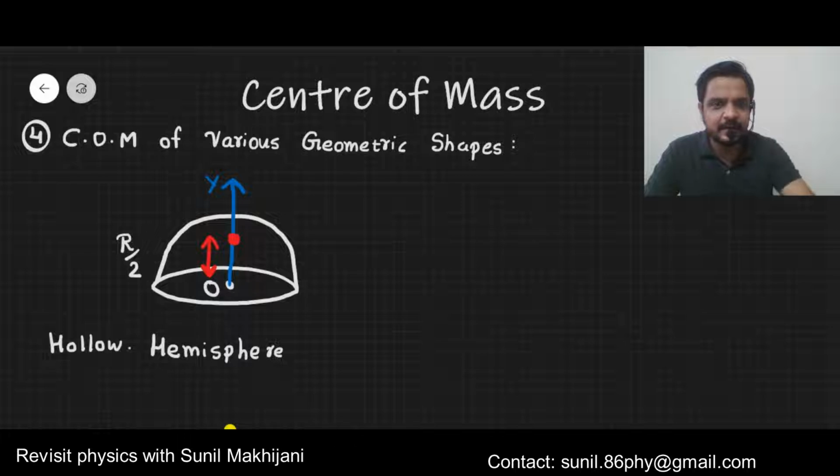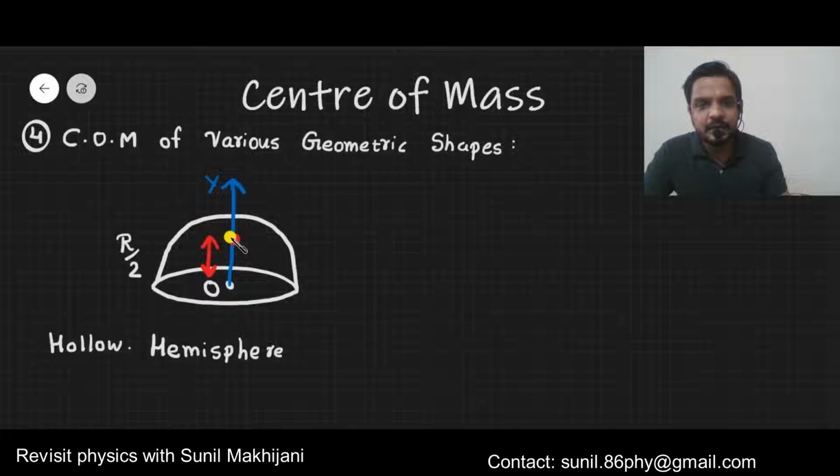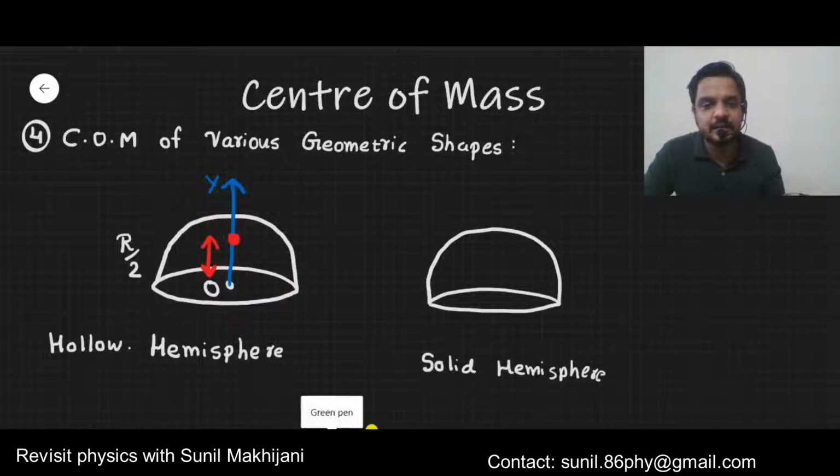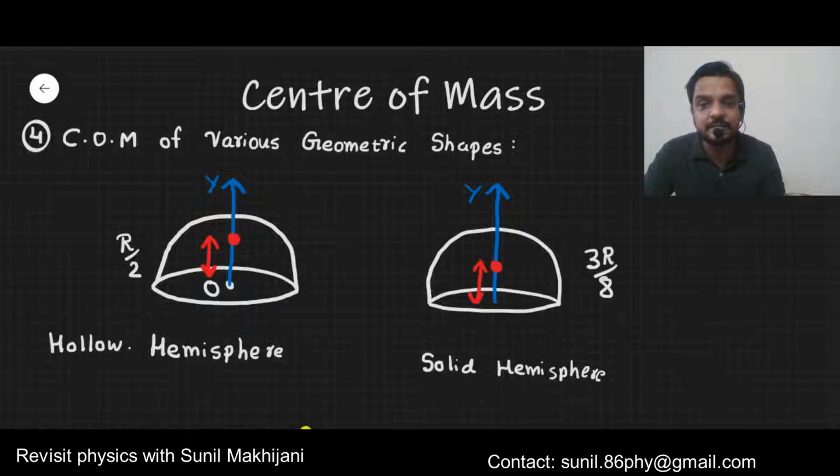Okay, look at this. This is the top of the hemisphere and this is the bottom of the hemisphere. The center of mass is exactly at 50% height, that is r by 2. But this sphere can be a solid hemisphere also, right? So if the given sphere is a solid hemisphere, then in that case, if I take this as the y-axis, this will be the center of mass. The center of mass is located at a distance of 3r by 8.